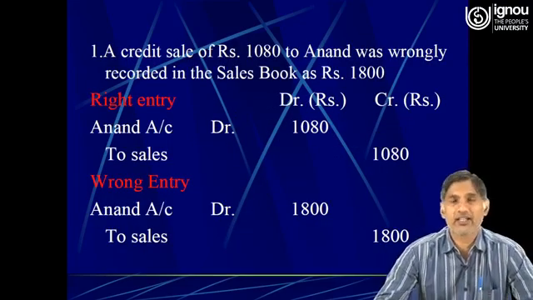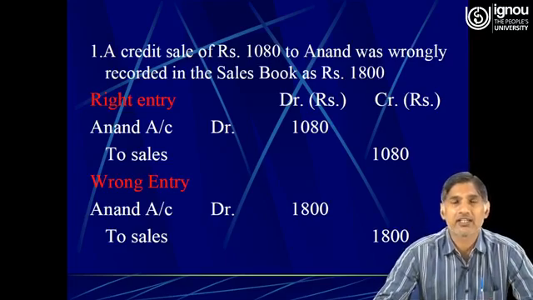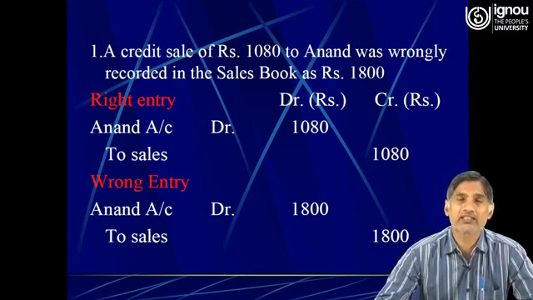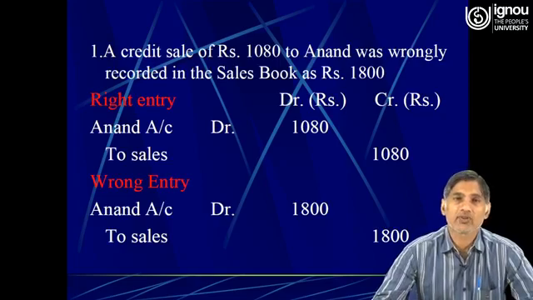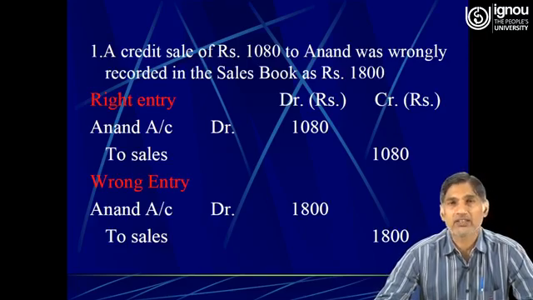See, first error, let us discuss the rectification of two-sided errors with the help of an example. A credit sale of rupees 1080 to Anand was wrongly recorded in the sales book as rupees 1800.